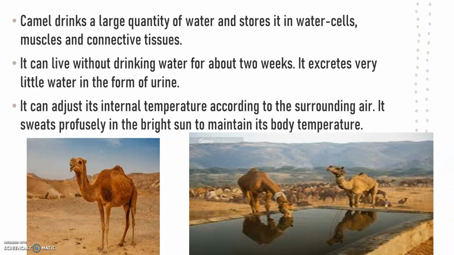Camel drinks a large quantity of water and stores it in water cells, muscles, and connective tissues. Children, do you know a camel can drink 40 liters of water in 10 minutes? In 10 minutes. It can live without drinking water for about 2 weeks. It excretes very little water in the form of urine. And it can also adjust its internal temperature according to the surrounding air. It sweats profusely in the bright sun to maintain its body temperature.